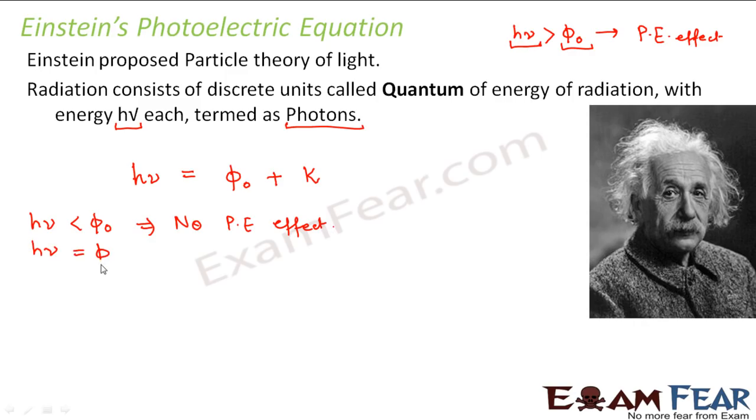What happens if h nu is just equal to the work function? That means the energy of the photon, the electron absorbs the photon and its energy becomes exactly equal to the work function. In that case, what will happen? It will be just able to overcome the work function. So the kinetic energy of the emitted electron will be 0, because there is no more energy left with the electron, right? It is something like this is the total energy which the electron is absorbing. So this is the total energy which it has.